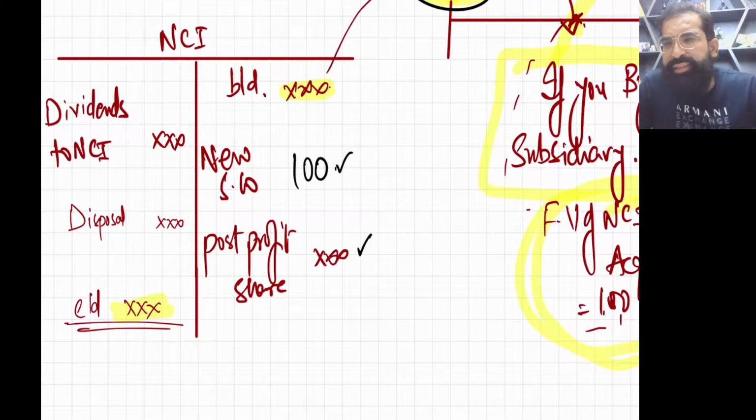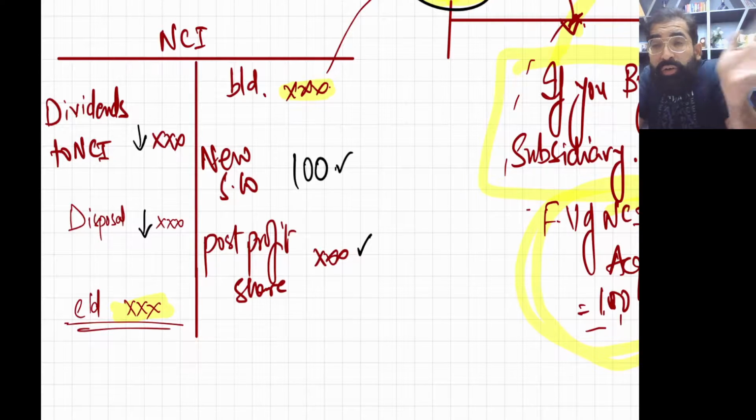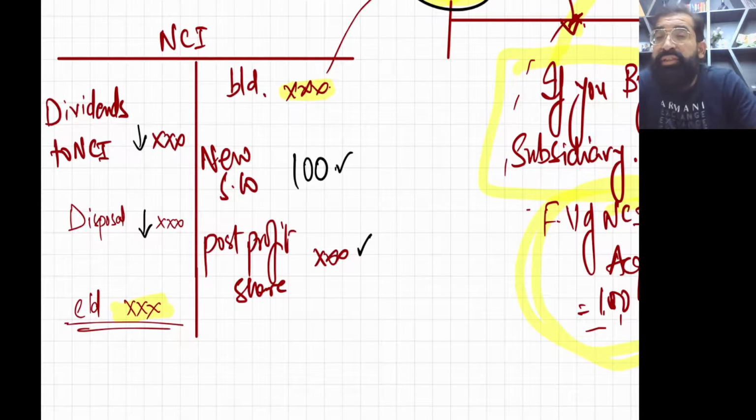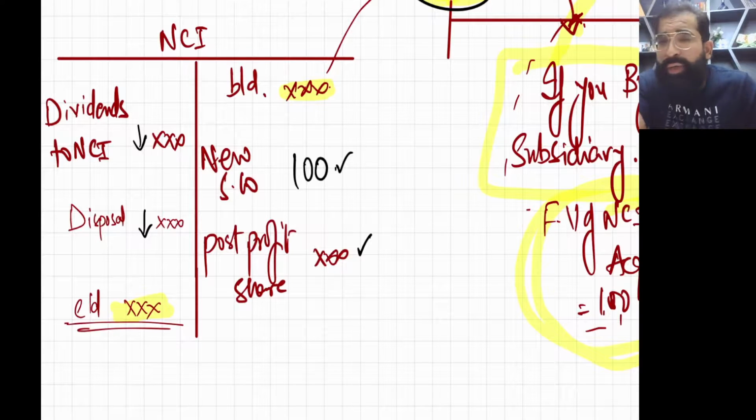And now, how to decrease the NCI? Dividends. If you are distributing dividends to NCI, definitely that means they are eating up their share. So in that case, the NCI will go down. And because of disposal, I just taught you the entry of disposal, the entry of destruction of consolidation, remember, because of disposal, NCI will go down. Now, this account is normally used in consolidated cash flow questions. So normally, the examiner may ask you any balancing number from this. Okay, please check it out.